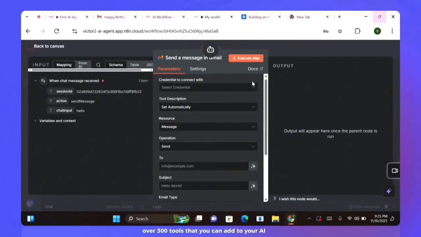You have different kinds of social media that you can add. But like we said, we are only building an email assistant. So here we're going to add our Gmail.